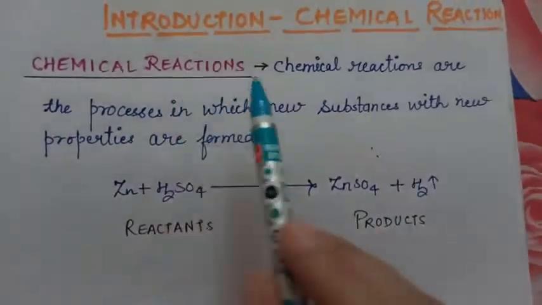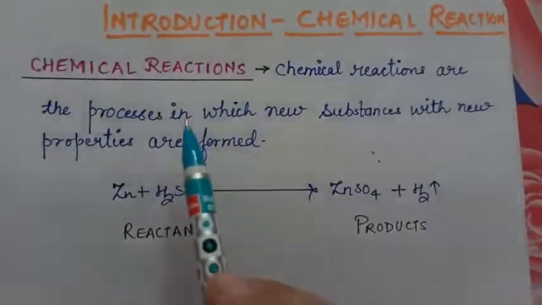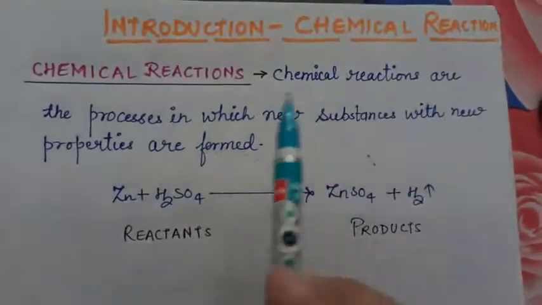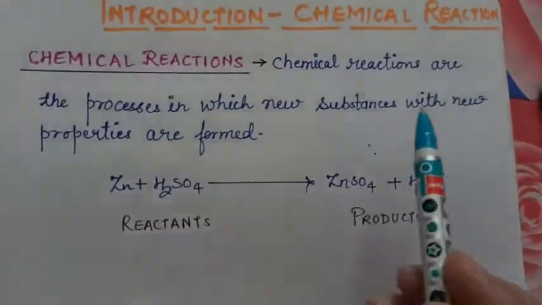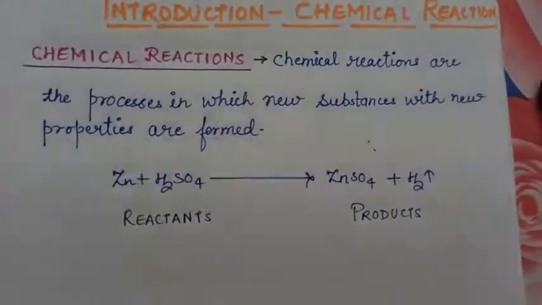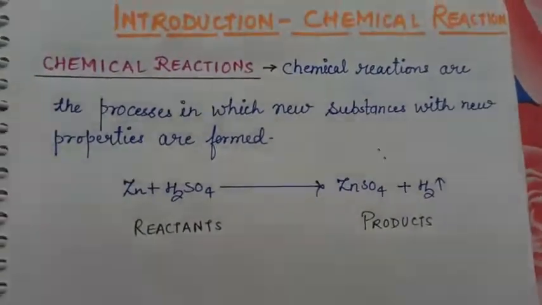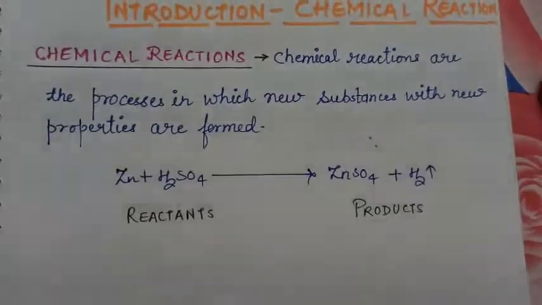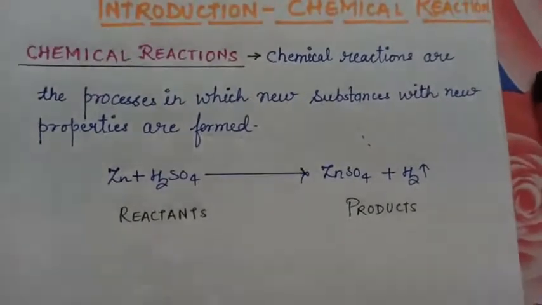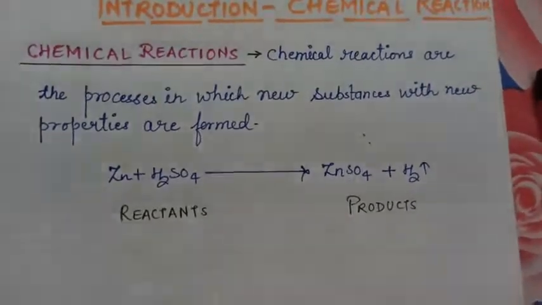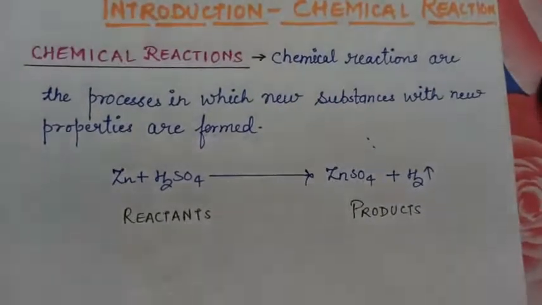So chemical reactions are the processes in which a new substance with new properties is formed. Any process or any change can be called a chemical reaction if it forms a new substance with entirely new properties.